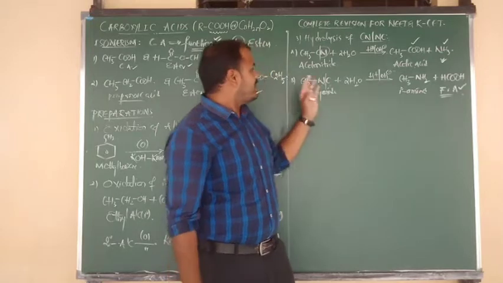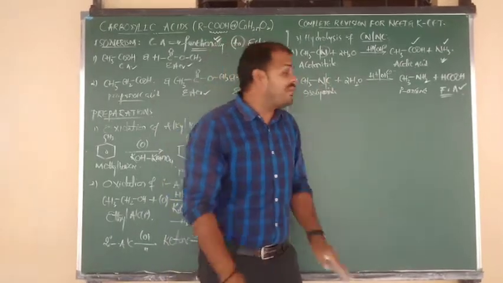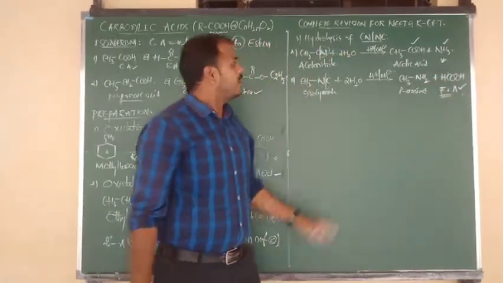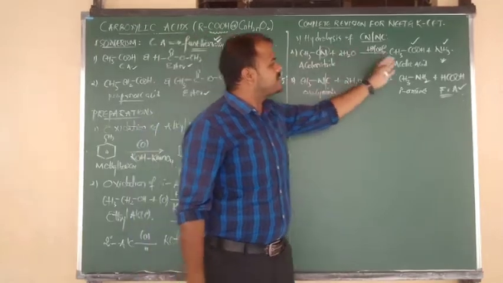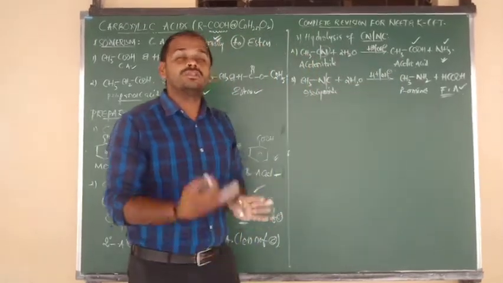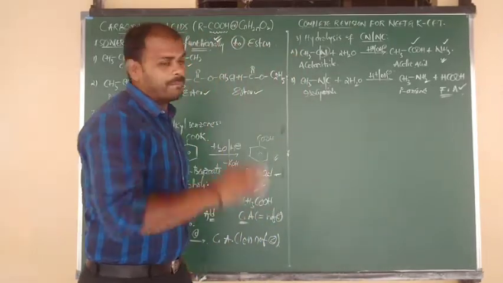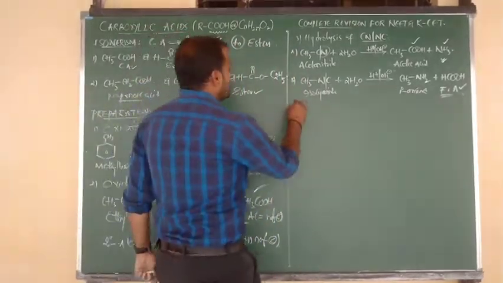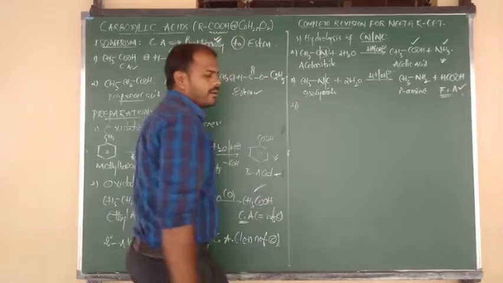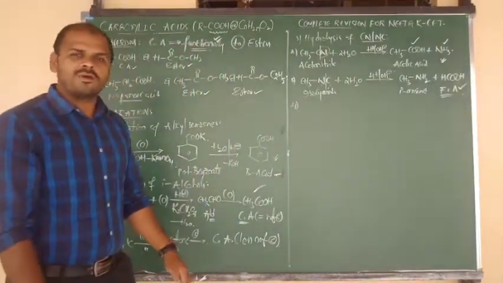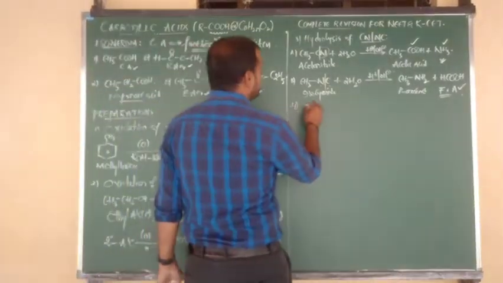Ammonia is fixed. In isocyanide hydrolysis, what will be the fix? Formic acid is fixed. So cyanide upon hydrolysis gives carboxylic acids, and isocyanides upon hydrolysis give primary amines. Yes, I am going to give you another method. The fourth method of preparation of carboxylic acid,